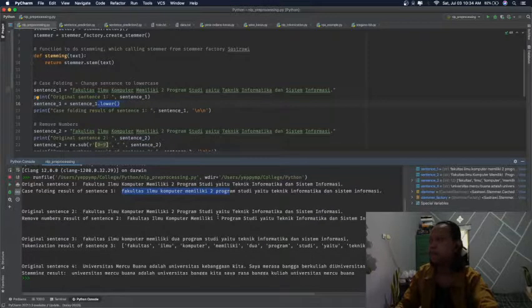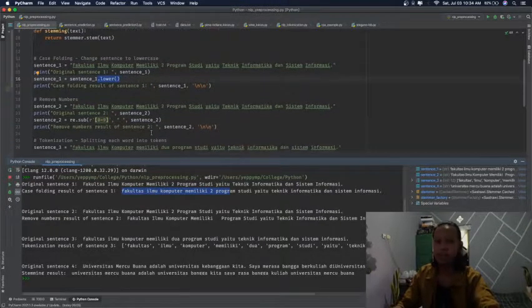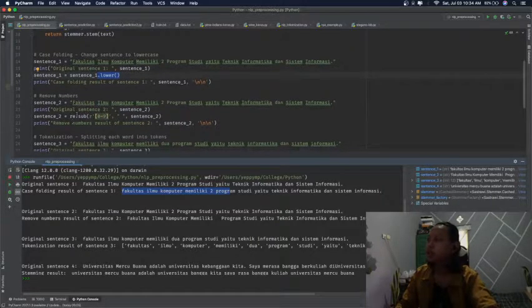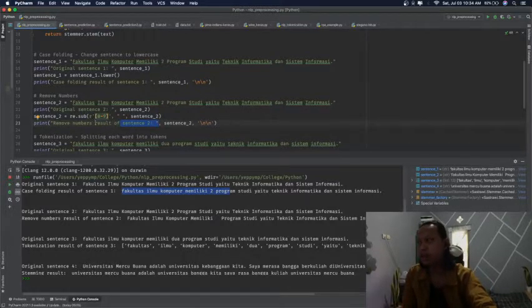Okay, the second pre-processing is removing numbers. This is the original sentence. Also I print the original and the result of removing numbers. And for removing numbers, as I explained before, I use regex from Python and then substitute using this pattern.